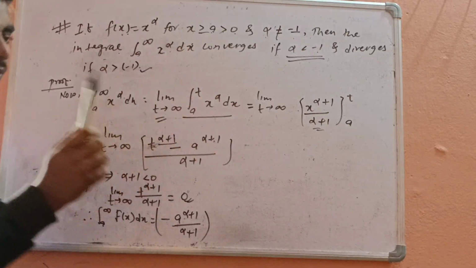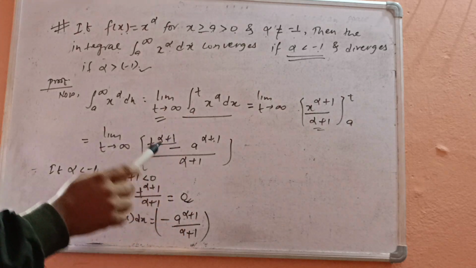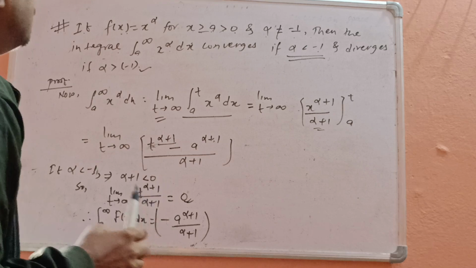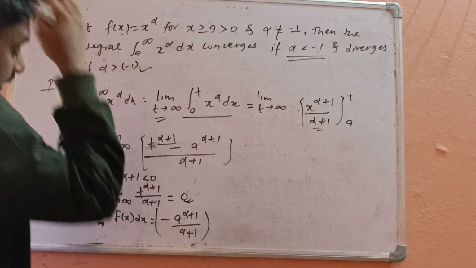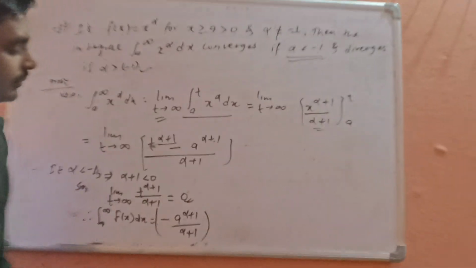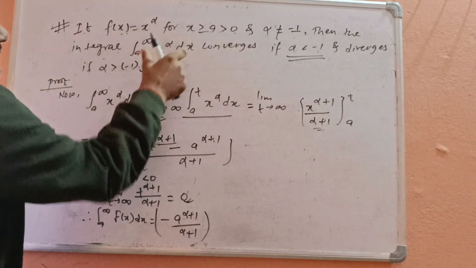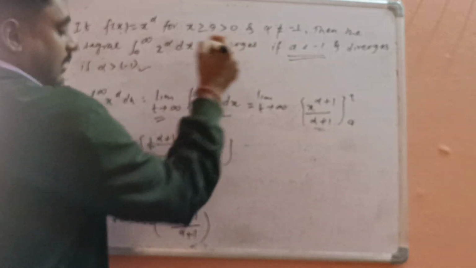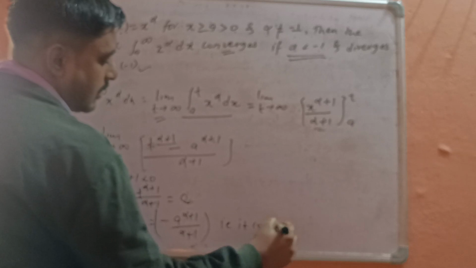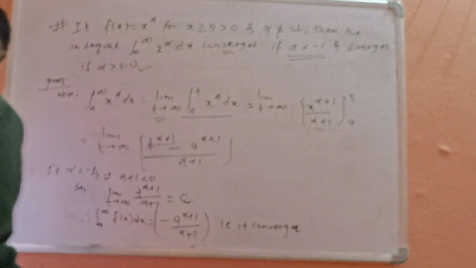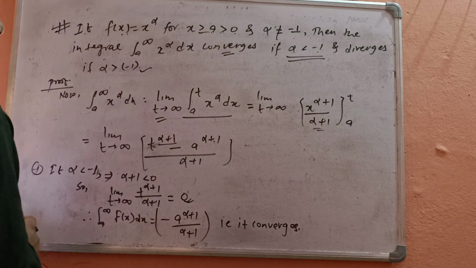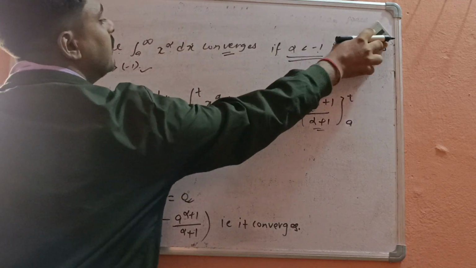We already have the concept that if the limit of the integral exists, then it converges. That means here we find that a limit exists, so this integral will converge. Now for the first case, and now for the second case.